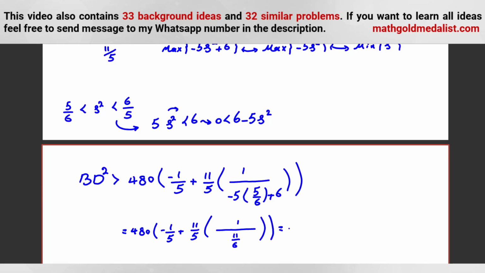So this 11 can be cancelled with this 11. And it will be 480 times negative 1 over 5 plus 6 over 5. It will be 5 over 5, which is 1, so 480. So BD squared can be so much nearer to this, but always greater than 480.